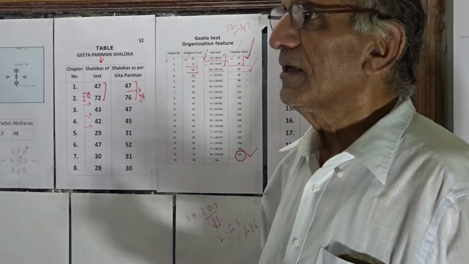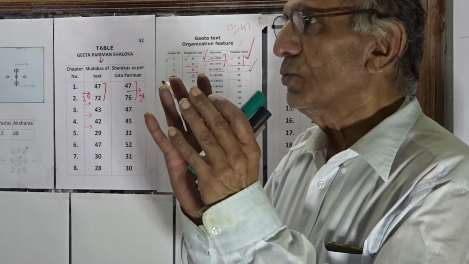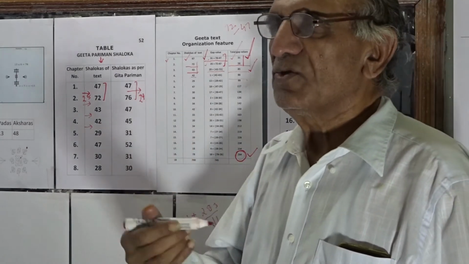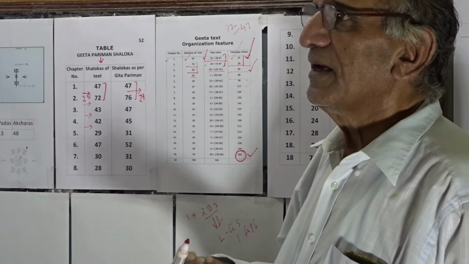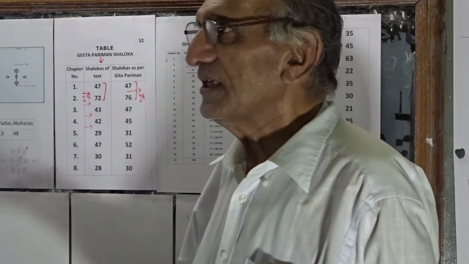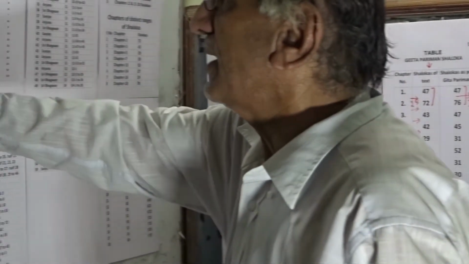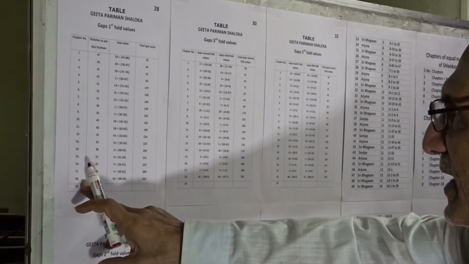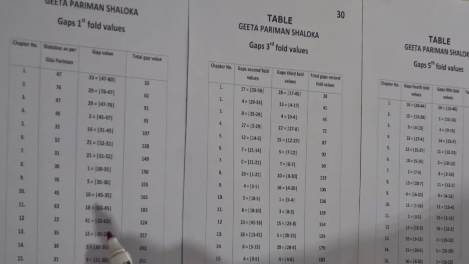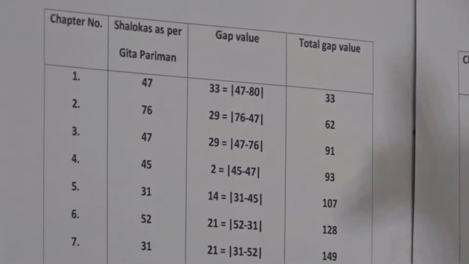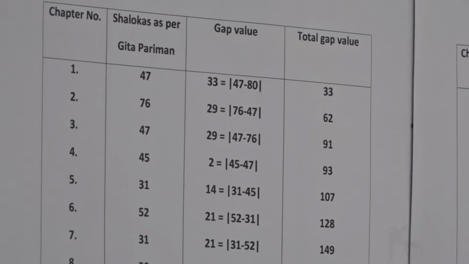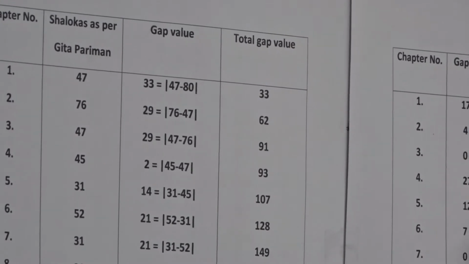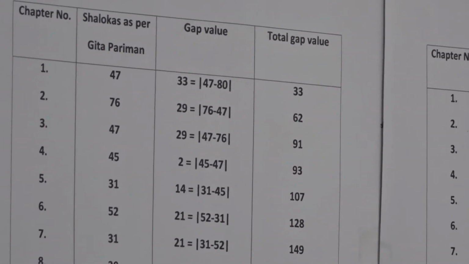In the files folder, we have supplied the tables drawn, and you yourself can compute and reach these values. For the Gita Parinam Shloka, table number 28 gives column 1 as the chapter number, and column 2 giving the shlokas as per the Gita Parinam Shloka. Column 3 computes the gap values, and column 4 has the total summation of the gap values.